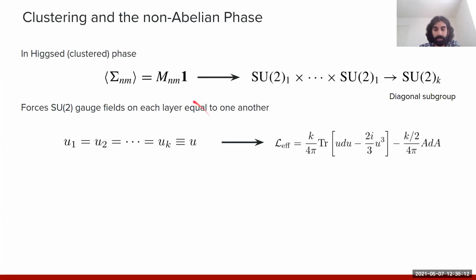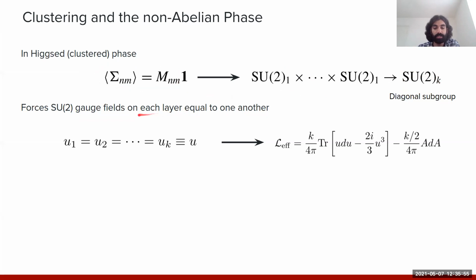And the important point then is that in this clustered phase, the fact that sigma attains this kind of expectation value, where this one is the identity within this SU(2) color space, and this capital M is just some arbitrary matrix, is that it will Higgs the non-abelian gauge symmetry down to some smaller subgroup. So in particular, we had originally these individual SU(2) gauge groups on each layer, but because of this expectation value for sigma, at low energies, the residual gauge group is simply the diagonal SU(2) gauge group.